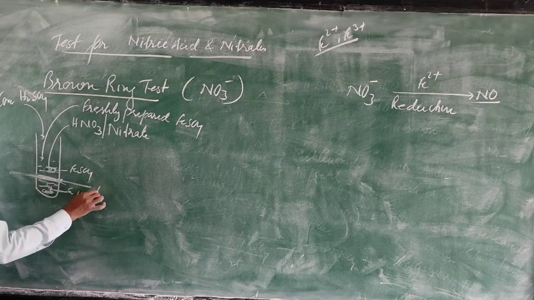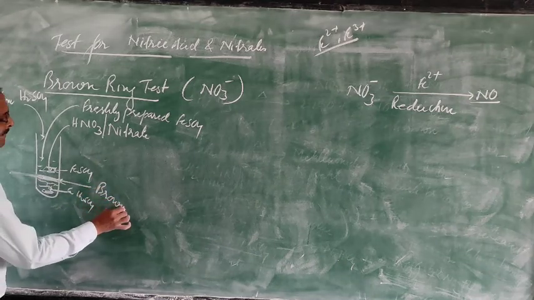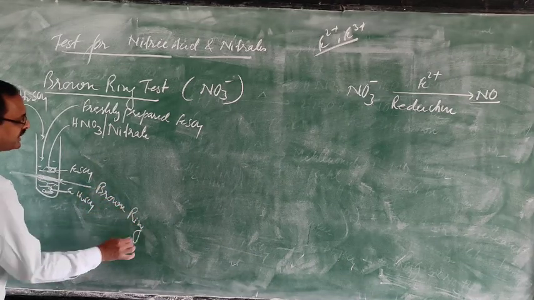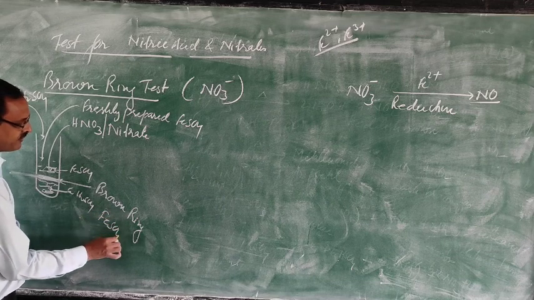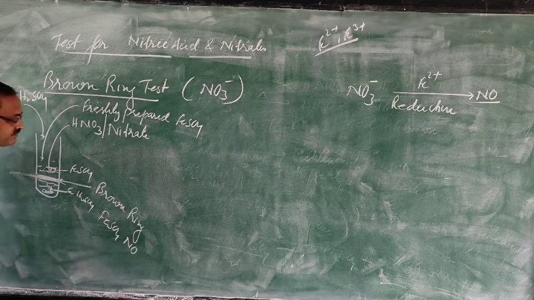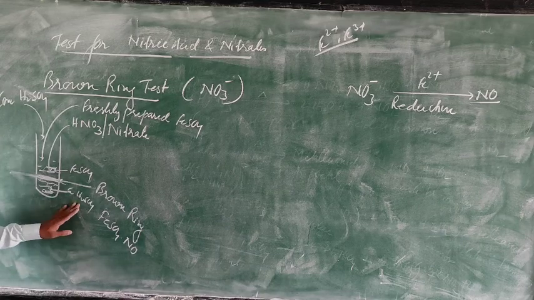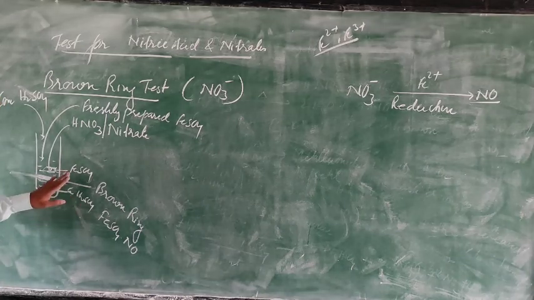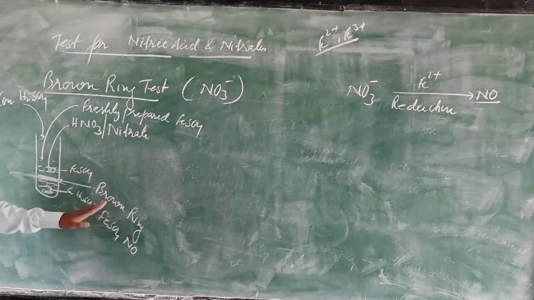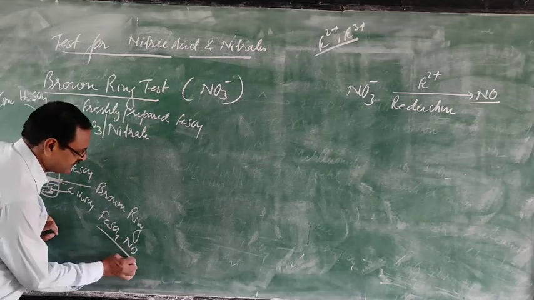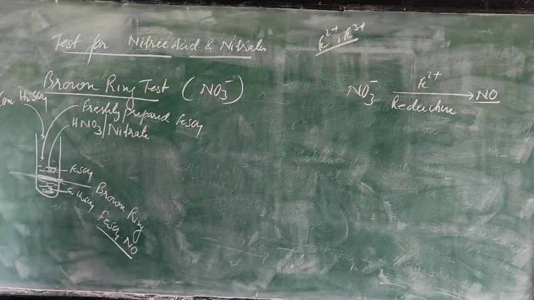Sulfuric acid settles down, ferrous sulfate floats, and at the junction of the two liquids the brown ring is formed because of the nitrosoferrous sulfate.